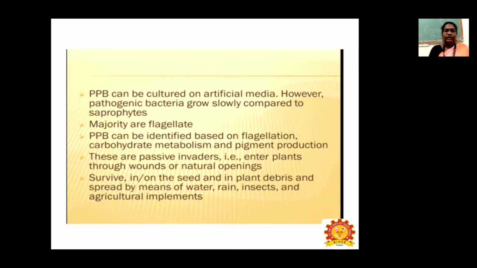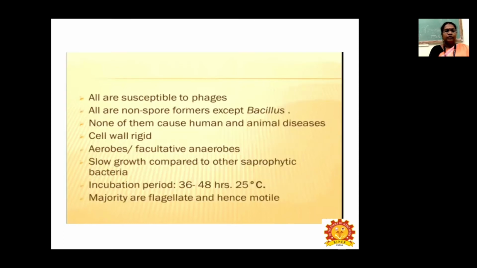So they can survive inside the seed or outside the seed, and they also survive in the plant debris left out by the crop, and can be spread by means of water, rain, insects, and agricultural implements. Next, all are susceptible to phages. All are non-spore formers except Bacillus, which will produce spores. None of these will cause human and animal diseases. Plant pathogenic bacteria will not cause any human and animal diseases.